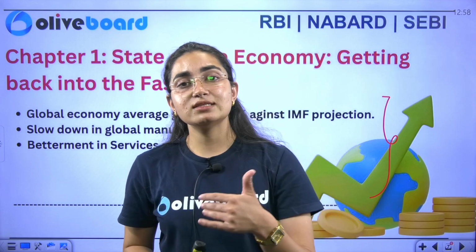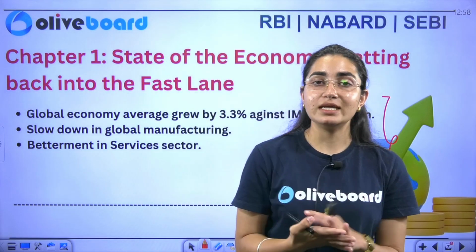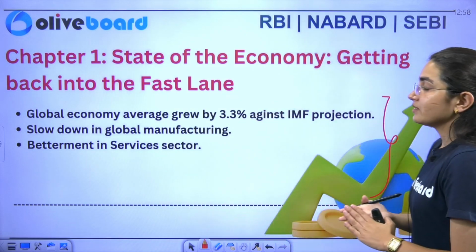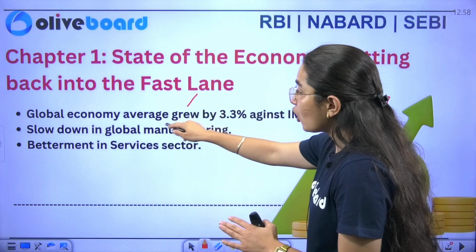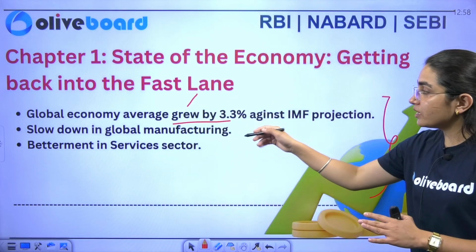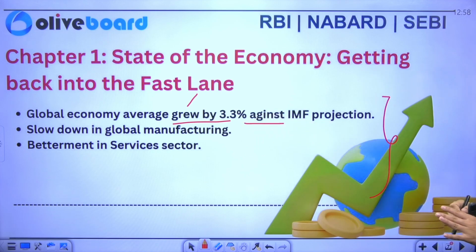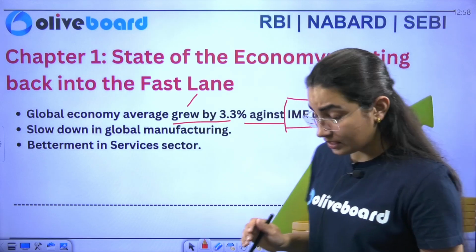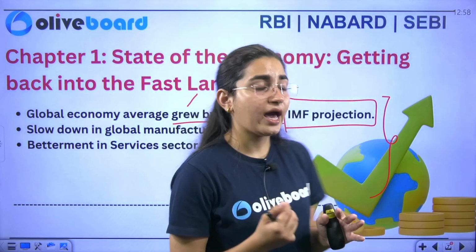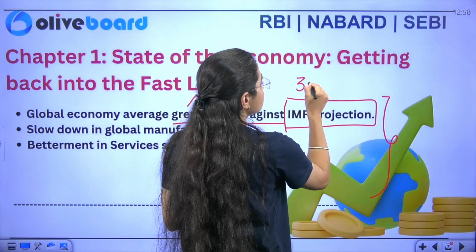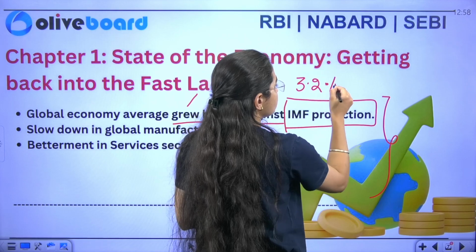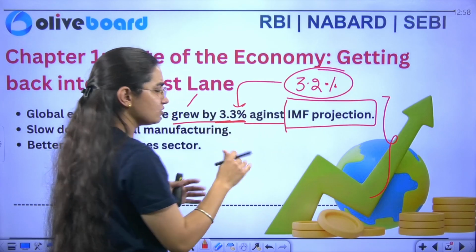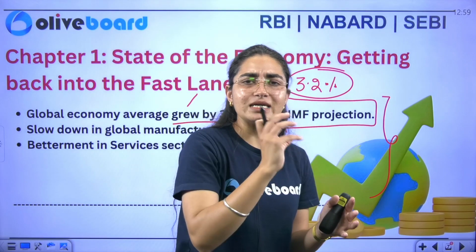So cyber attacks is a situation that has also been seen in our 2024-25 financial year. Similarly, this survey says that the global economy has grown by 3.3% against the IMF projection. IMF had projected global economic growth of 3.2%, but the actual growth has been 3.3%. So a little moderate increase is there.